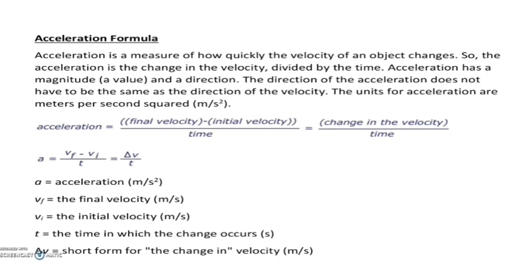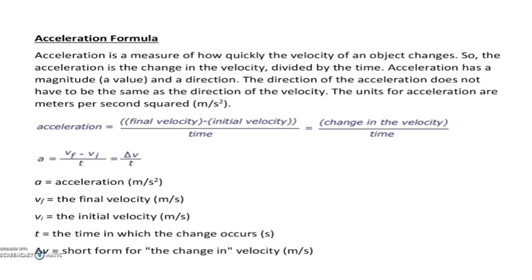Next one, acceleration. Okay, so we have all heard of the term called acceleration. Now what is it? Let us see. Acceleration is a measure of how quickly the velocity of the object changes. There is a change in velocity, which is called acceleration. So the acceleration is a change in velocity divided by time. Okay, acceleration has a magnitude and a direction. Since we are taking velocity here, the acceleration is again a vector quantity. Okay, the direction of acceleration does not have to be the same as the direction of velocity. It can vary. Okay, the unit of acceleration is meter per second square.